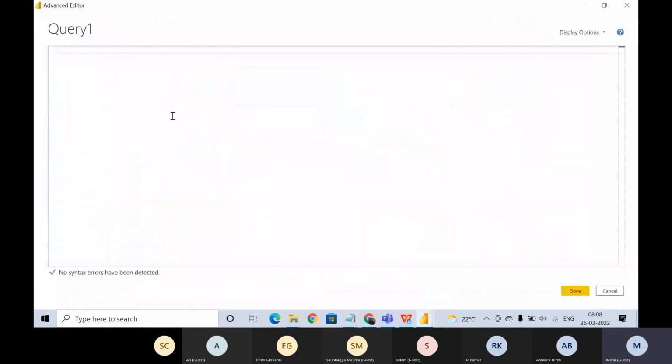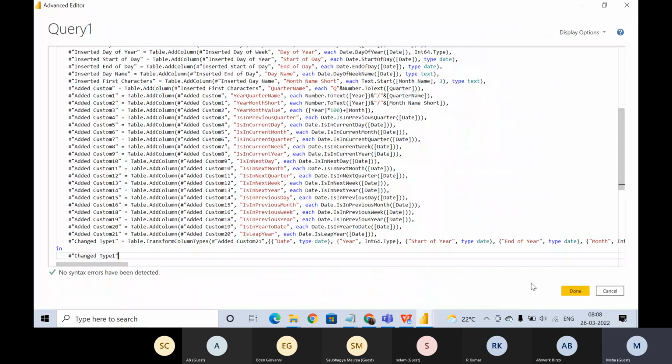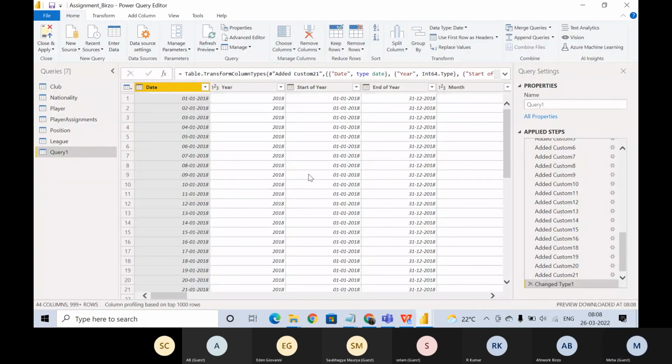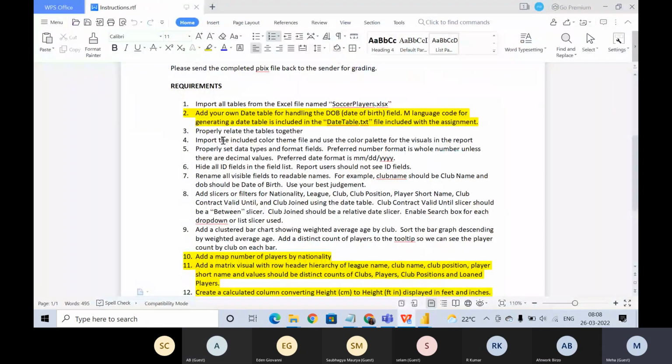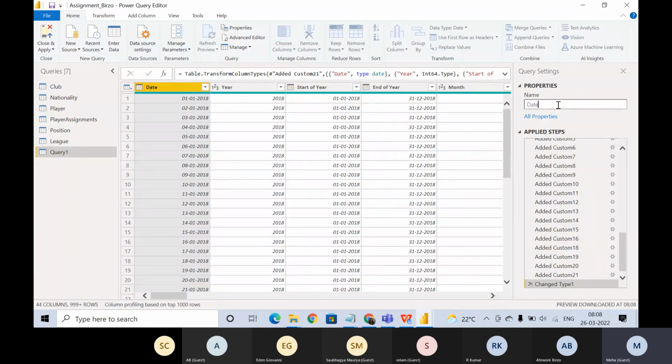Let me copy this here. Okay, just rename it on the right side. You can rename it to date table, how they have mentioned, date table.